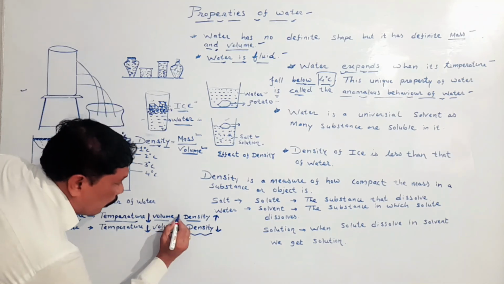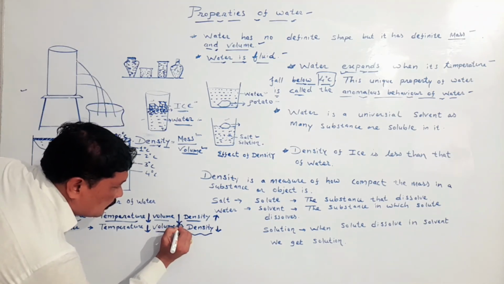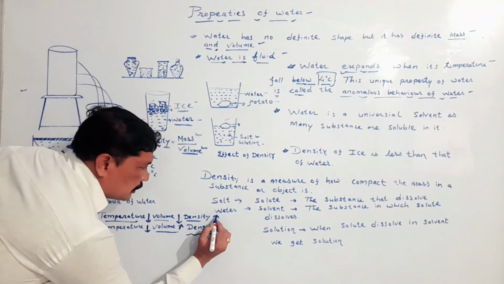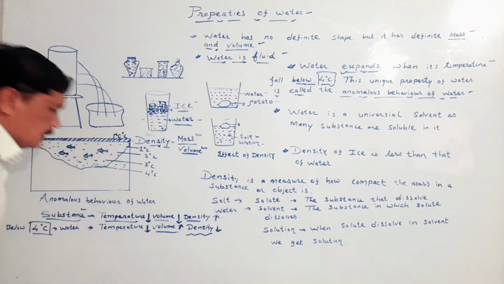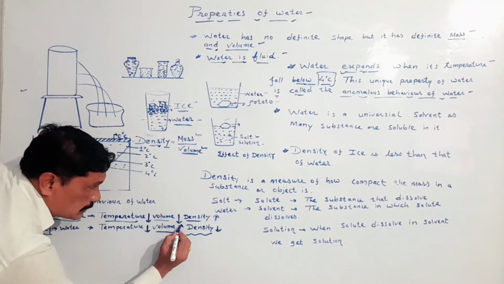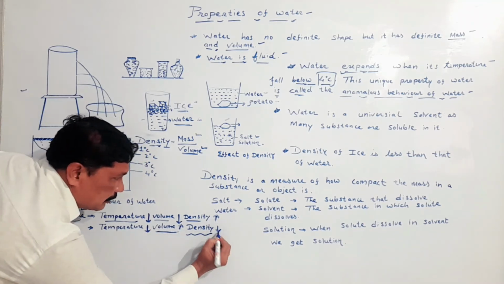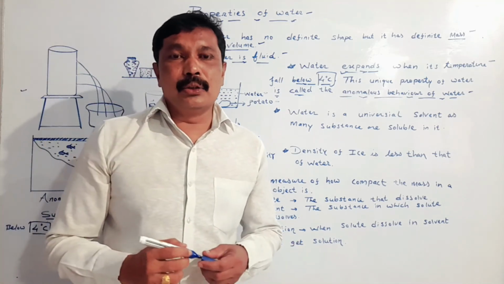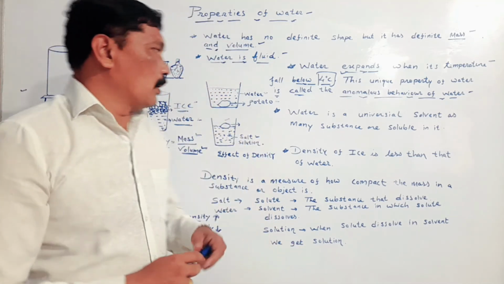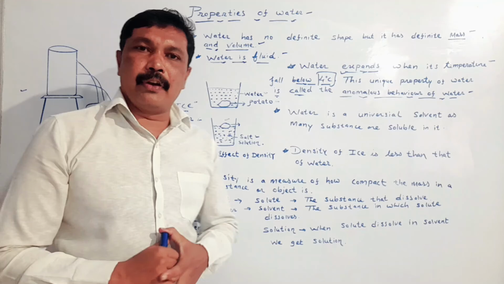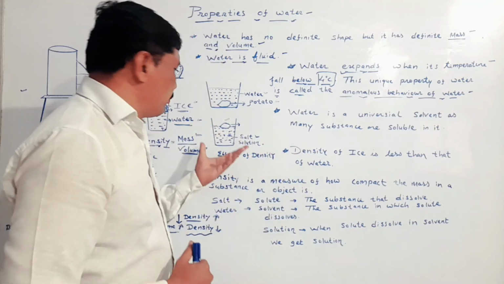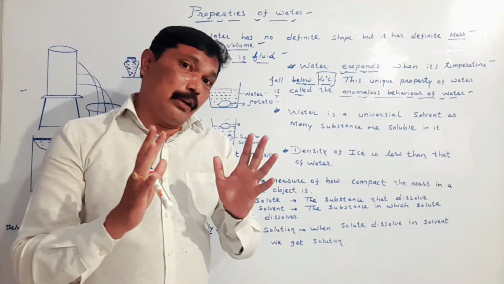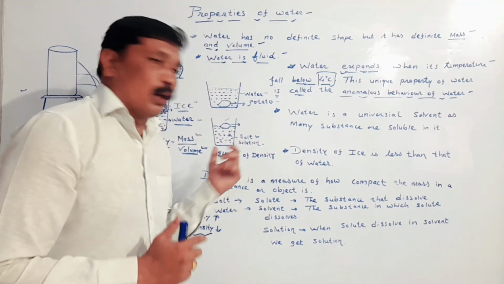So when volume is reduced, density will increase. When volume is increased, then the density will decrease. So density is also responsible for the floating of an object. My dear student, by studying density and floating objects, we made a salt solution.